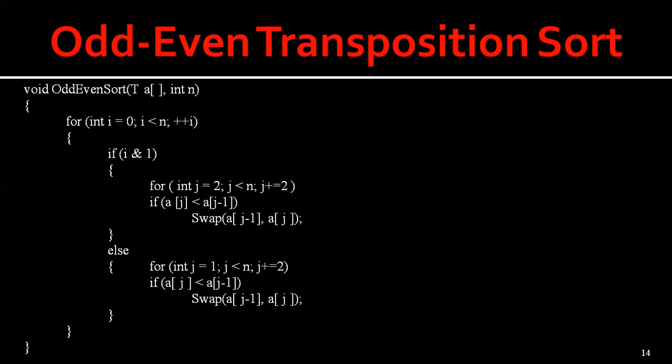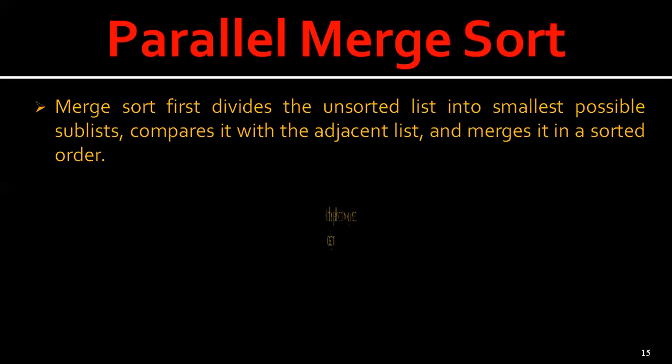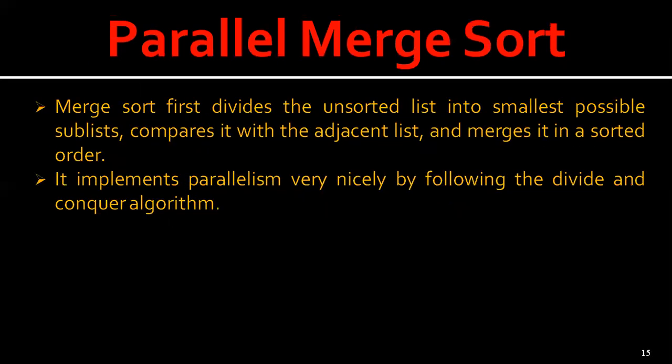Now let us go with the third, that is parallel merge sort. So here in parallel merge sort, merge sort first divides the unsorted list into smaller possible sublists. Then it will compare with the adjacent list and merge it in a sorted order. First division is being done, then it will compare with its adjacent list, then it is going to merge. So it implements parallelism very nicely by following the divide and conquer algorithm.